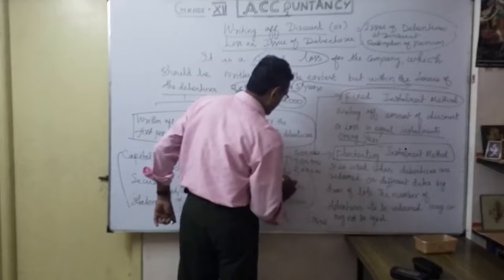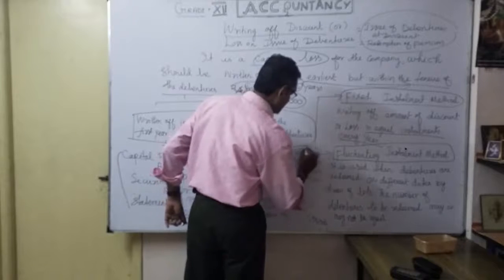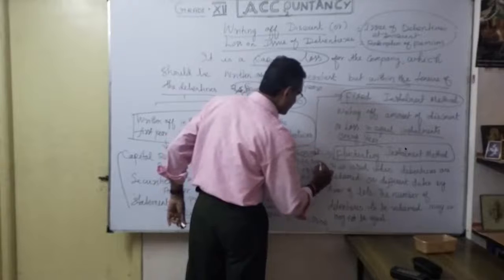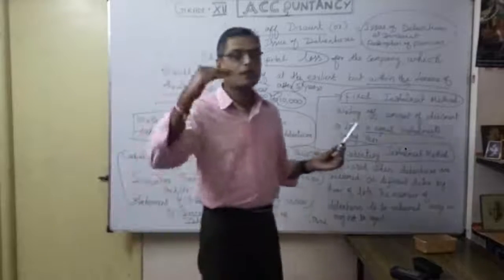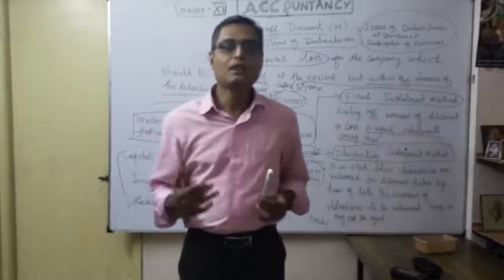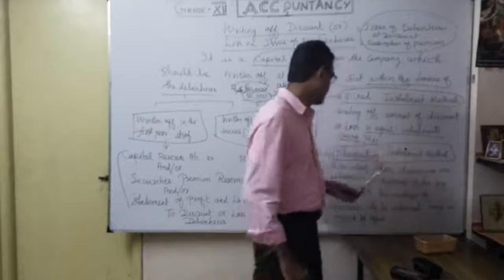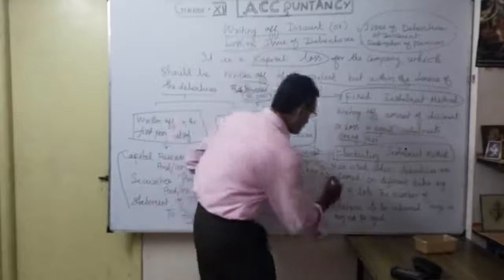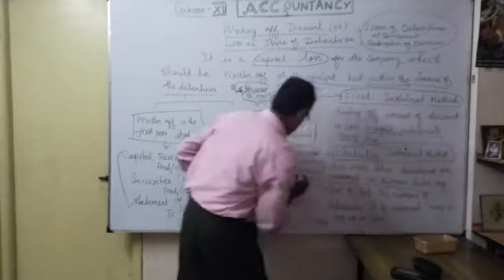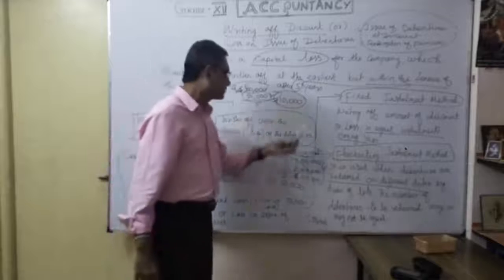In the third year, what's the balance? 2 lakhs. So instead of 5 lakhs at once, you are going to redeem different amounts on different days. Likewise, you can also write off your loss on issue of debenture accordingly. That's the fluctuating installment method. It is used when debentures are redeemed on different days. Usually the 5 lakhs is redeemed after the 5th year.